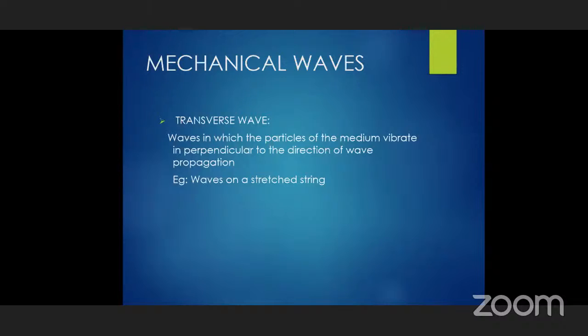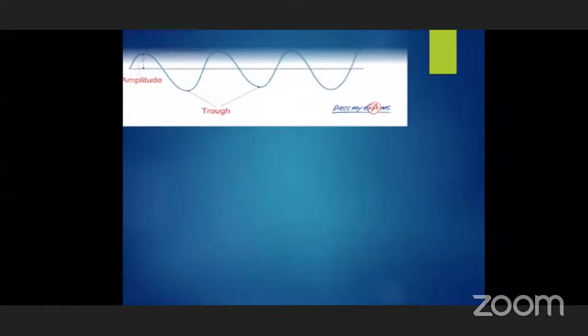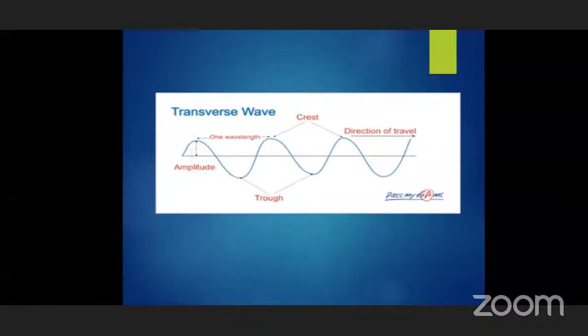Not only waves on stretched strings but also on stretched springs. We have taken one or two springs, and some other instruments; vehicles and machines can also produce these. Now coming to the transverse wave diagram. You can see in this figure a blue line and a straight line, which is called the mean position of these particles.